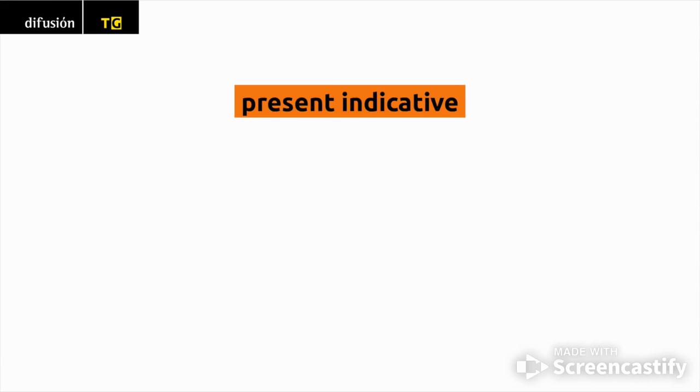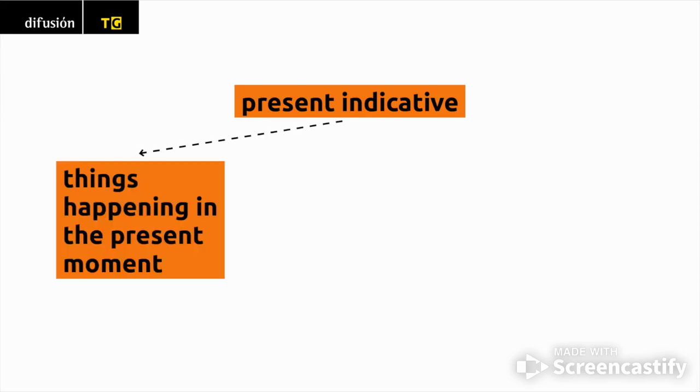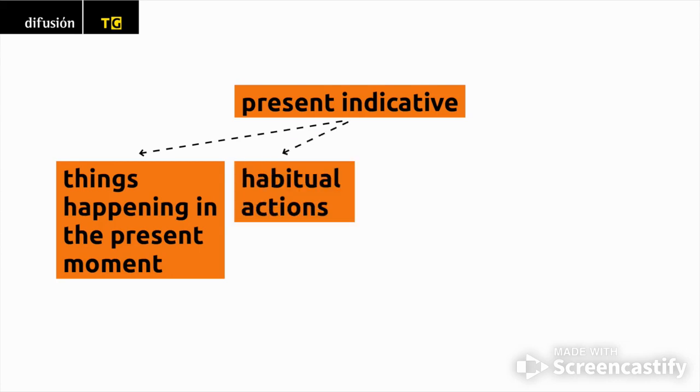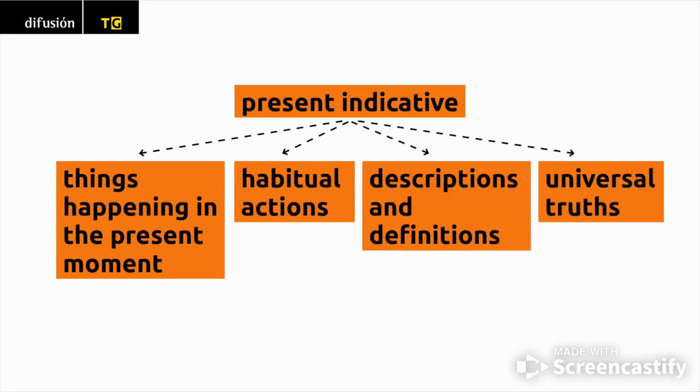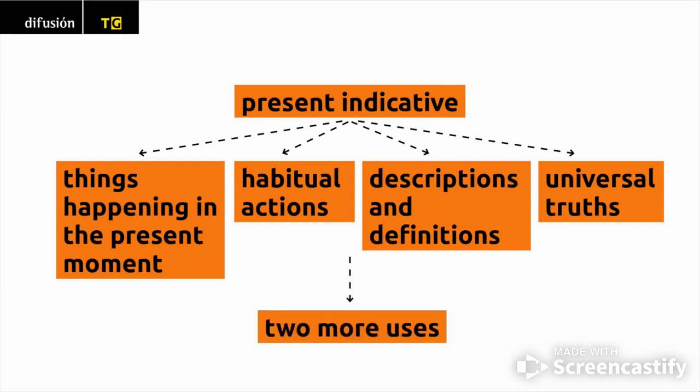Present indicative. Uses. In the tutorial titled Present Indicative, Part 1, you learned that the present indicative is used: 1. To talk about things happening in the present moment, 2. To refer to habitual actions, 3. To offer descriptions and definitions, and 4. To express universal truths that transcend chronological time. In this tutorial, we will learn 2 more uses of the present indicative.